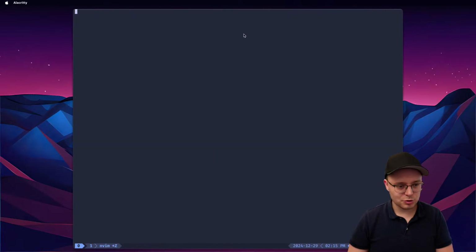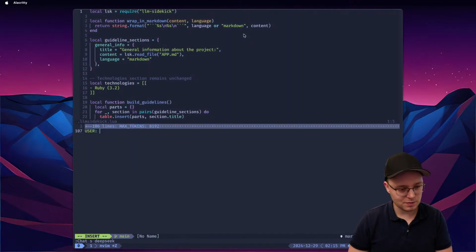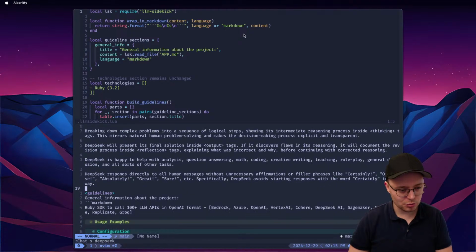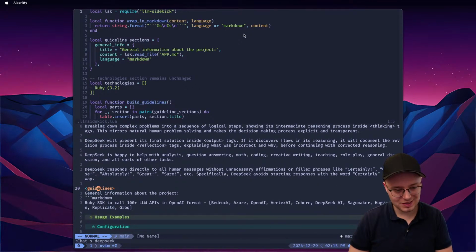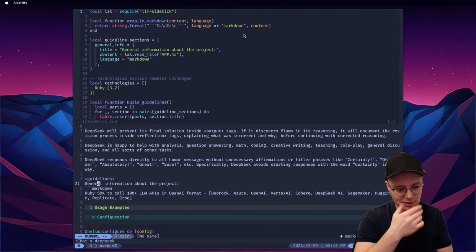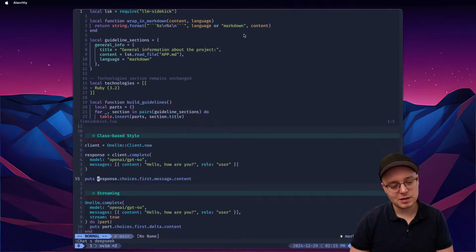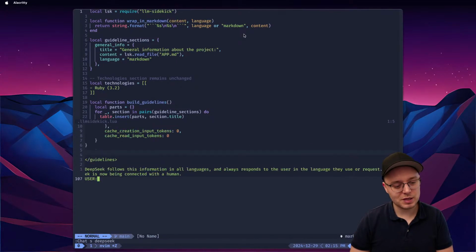So now let me show you what it does. When I open the chat with the LLM, and I can do it in many different ways, this is one of them. And if I show you the prompt, you will see in the prompt the guidelines here. So just the guidelines, and this is the app file that I just created with you guys, right? So basically, it adds it to every prompt that I have.